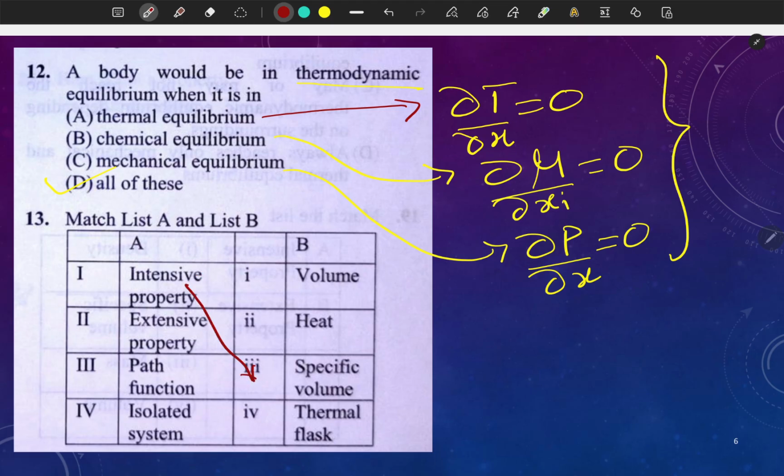Extensive property is what? Volume. Path function is what? Heat and work. Heat and work, these two modes of energy transfer, are not properties; they are path functions. Isolated system will be this thermal flask.